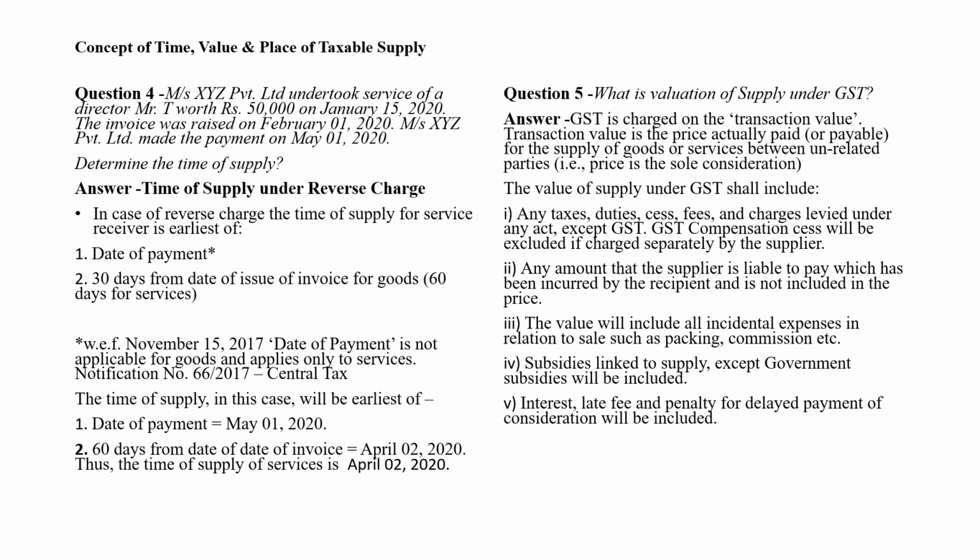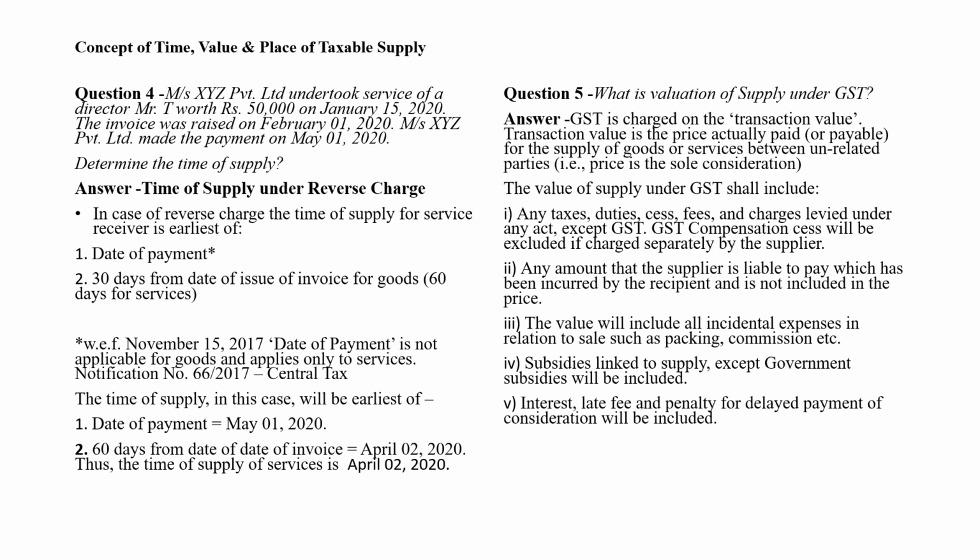Third, the value will include all incidental expenses in relation to sale, such as packing, commission, etc. Fourth and very important point, subsidies linked to supply except government subsidy will be included.